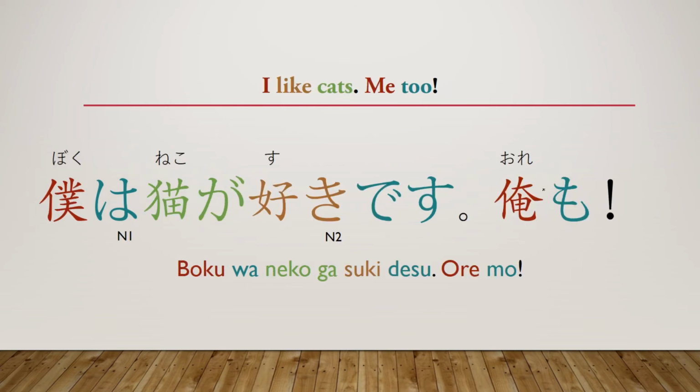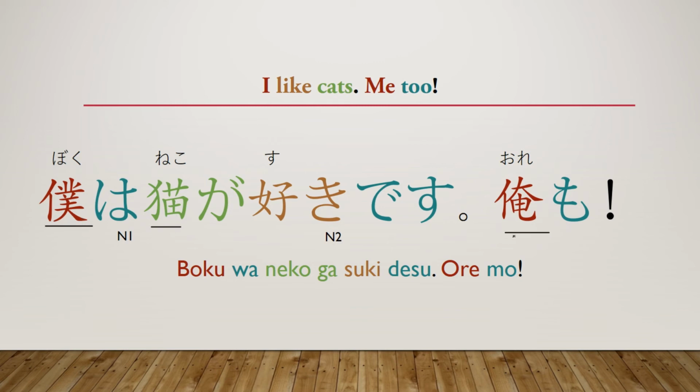Our last example has a little bit of a colloquial variance when using mo. I'll explain that in a second. Let's just go through the sentence to start. I like cats. Me too. That is, boku wa neko ga suki desu. Ore mo. As you can see here, we have neko, which means cat. We have boku, which I've described before as the personal pronoun that males like to use. And then we have ore.